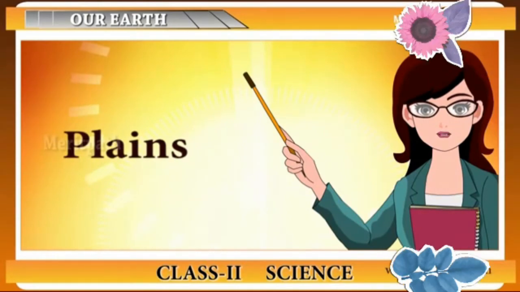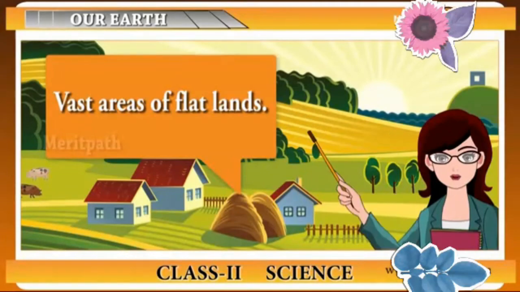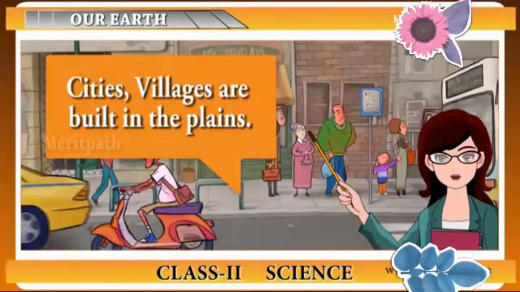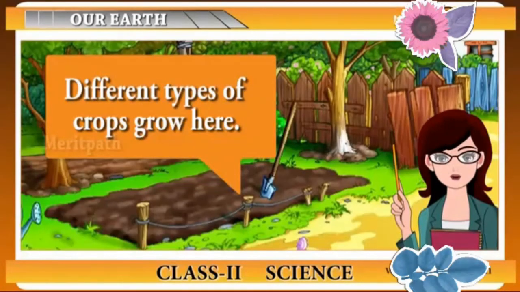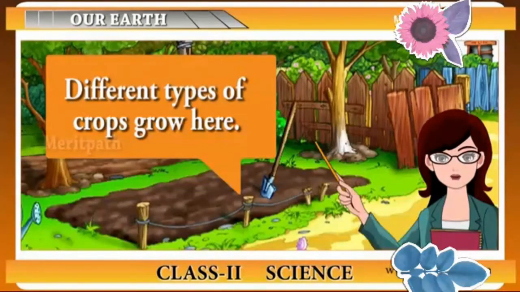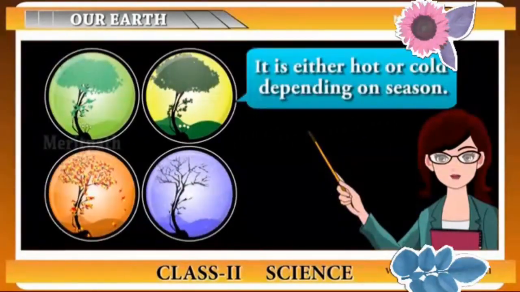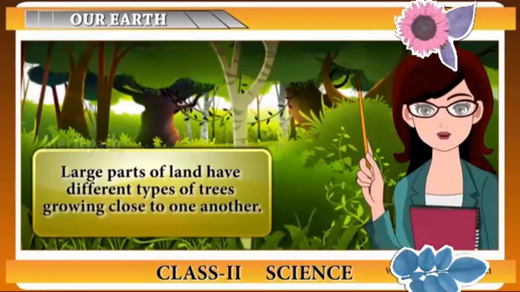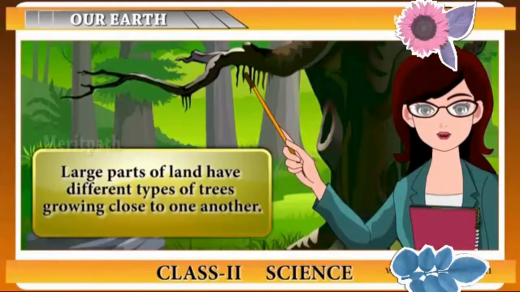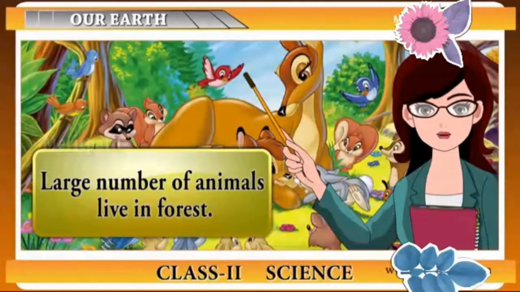Let's begin with the plain surface of a land. Plain is a vast area of flat land which is suitable for living as cities and villages are built in the plain land. Crops are also grown in the plain and the temperature is either hot or cold depending on the season and favors the survival of living things. Forest. Forest is home to many animals and trees. It is a vast land consisting of different types of trees and a variety of animals.